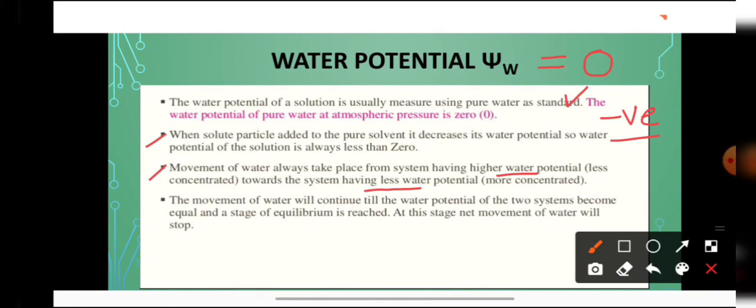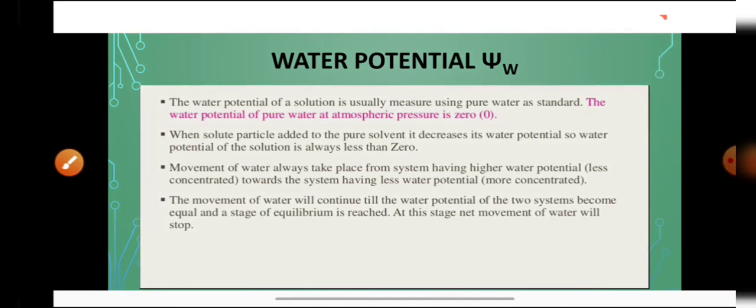And the movement of water will continue till the water potential of the two systems becomes equal and a stage of equilibrium is reached. At this stage there will be no net movement of water. So the water always moves from higher water potential to lower water potential. This you all should remember because this will be helpful for solving the problems on water potential.